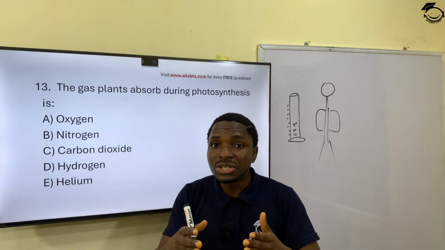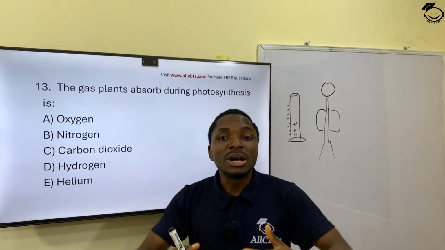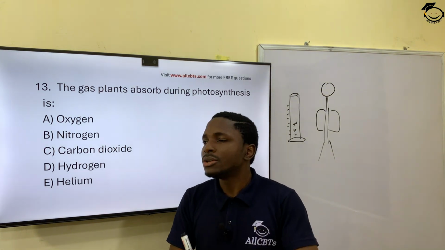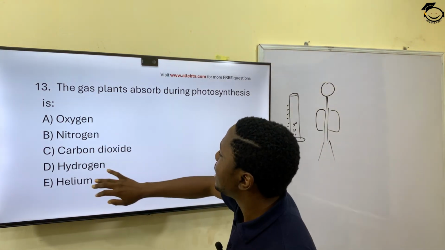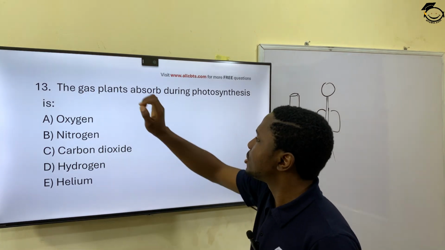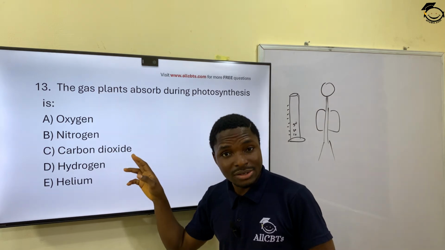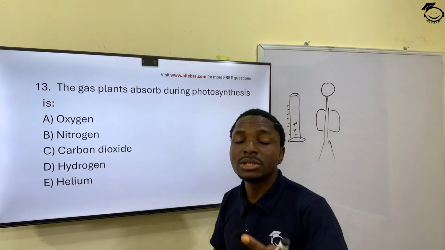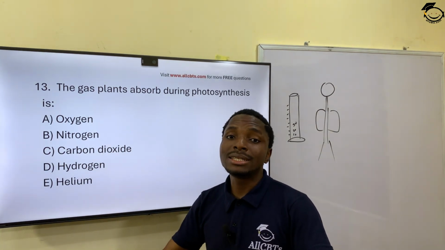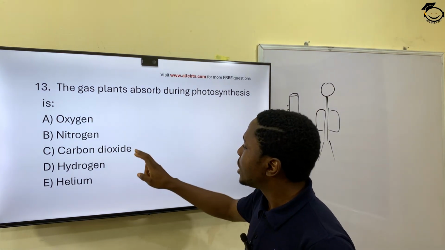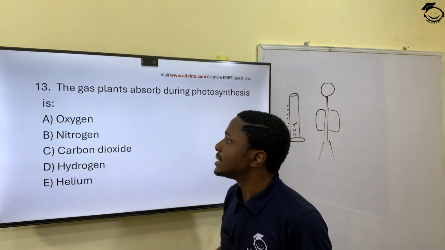It's the process by which the plants manufacture their own food through the help of chlorophyll and sunlight. So which of these gas help plants to manufacture their food? And that would be what? Carbon dioxide. It's definitely been taught that carbon dioxide is the gas that plants take in and exude oxygen for man. So carbon dioxide is the correct answer.